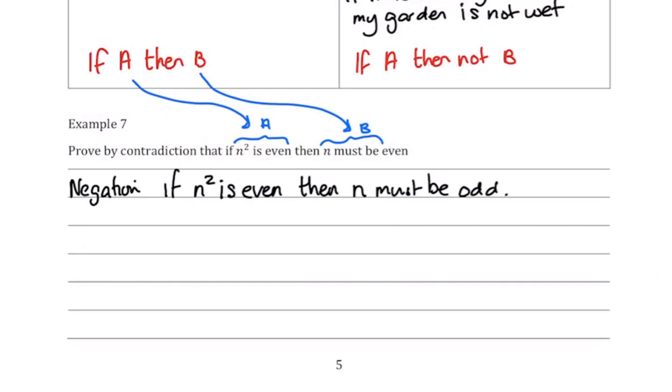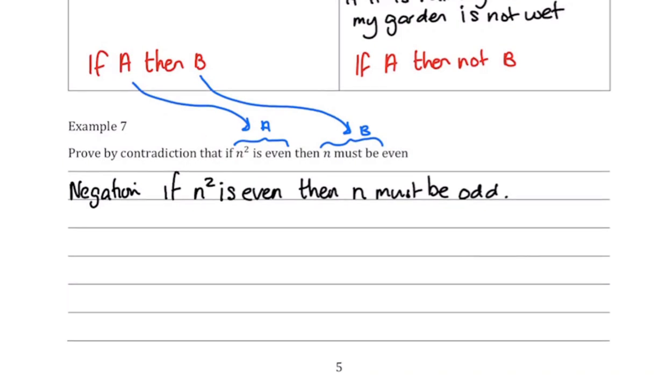Therefore, that is what we assume is true. Now, if we can use our algebraic skills to contradict that statement, then the negation we've made must not be true, and therefore the original statement must be true.